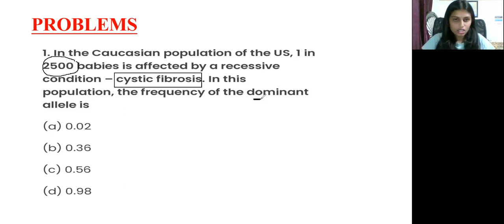Very easy. Okay. So first here, already they have given the recessive condition, right? So recessive means what? So here formula is there, P square plus 2PQ plus Q square is equal to 1. This is the Hardy-Weinberg equilibrium equation. So Q square is what?